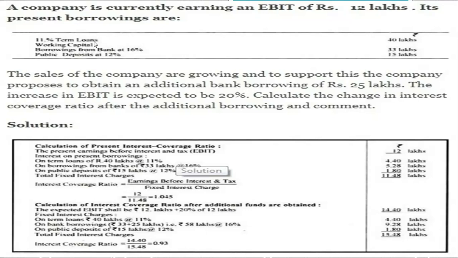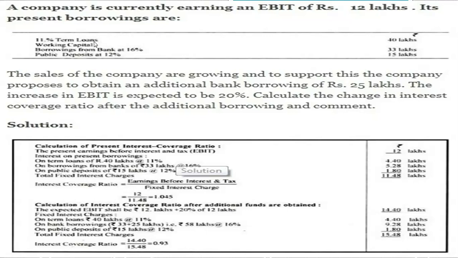Then borrowings from bank at 16 percent, rupees 33 lakhs. Public deposit 12%, 15 lakhs. The sales of the company are growing, and to support this the company proposes to obtain an additional bank borrowing of 25 lakhs.